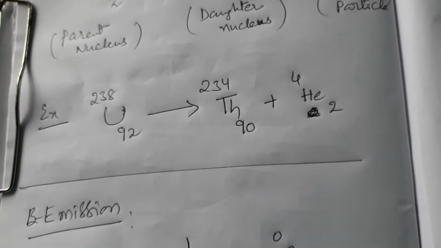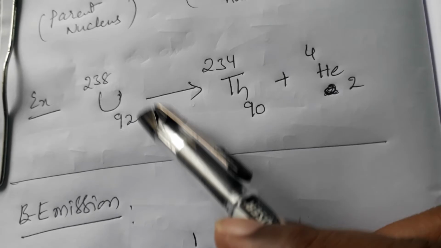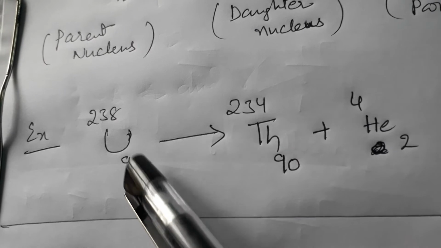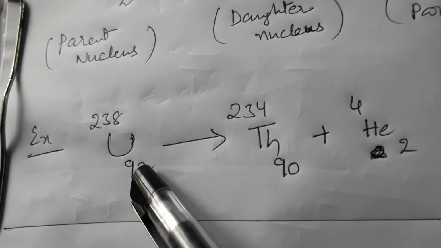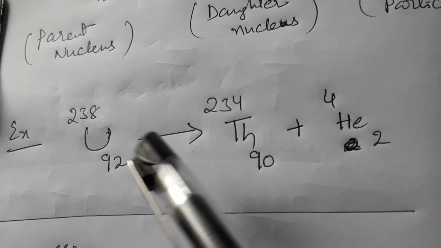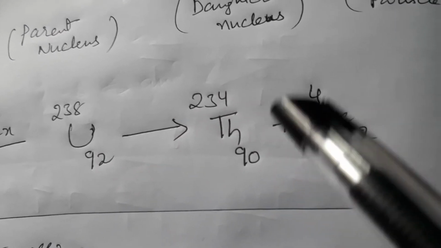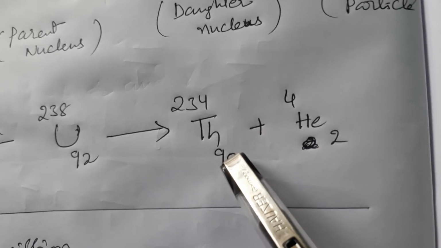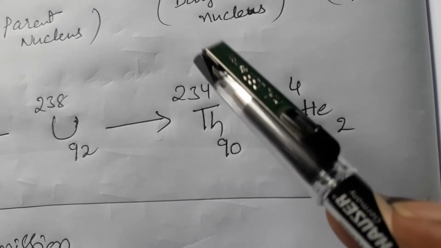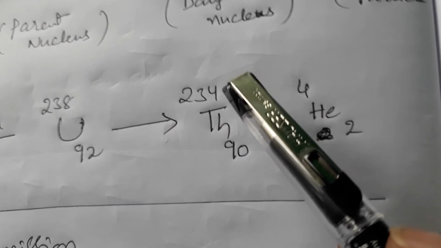Now see the example. Uranium 238 and 92: 92 atomic number and mass is 238. It is in an unstable condition. So to get the stability, uranium emits alpha particle. When alpha particle is emitted from the uranium, it forms a new substance, that is thorium, with atomic number 90 and atomic mass 234.